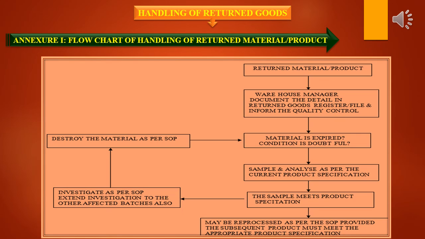If the sample meets the specification, investigate as per SOP and extend the investigation to other affected batches also. If it is not meeting the specification, destroy the material as per standard operating procedures. Finally it may be reprocessed as per the SOP, provided the subsequent product meets the appropriate product specification. This is the flowchart we discussed under procedure.